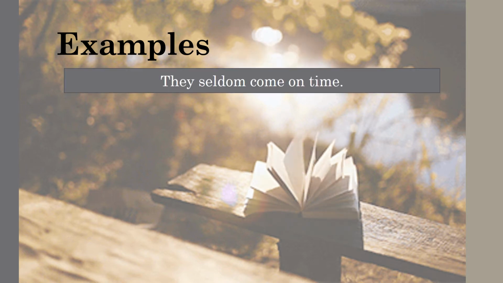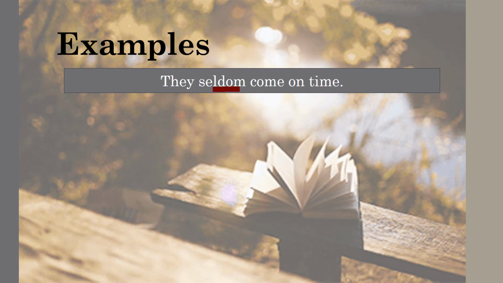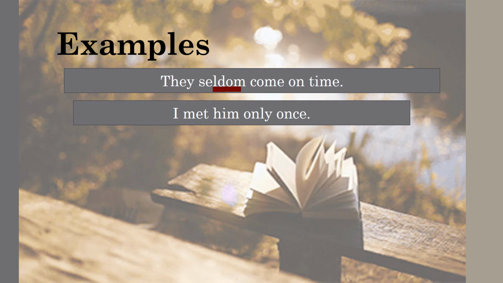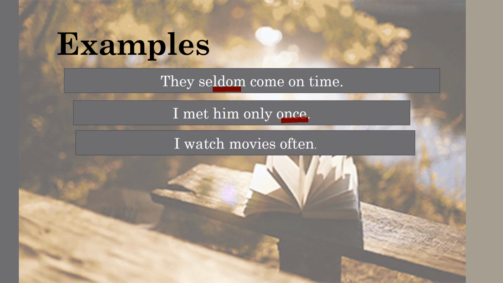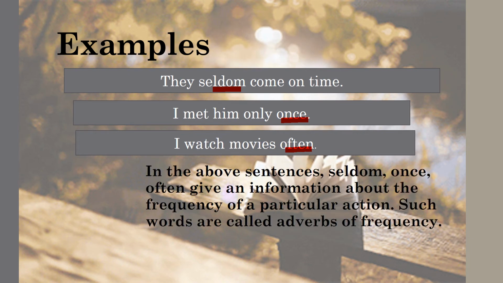Our very first example is: They seldom come on time. Here seldom is an adverb of frequency. Next, I met him only once. Here once is an adverb of frequency. I watch movies often, here often is an adverb of frequency. In the above sentences, seldom, once, and often give information about the frequency of a particular action.